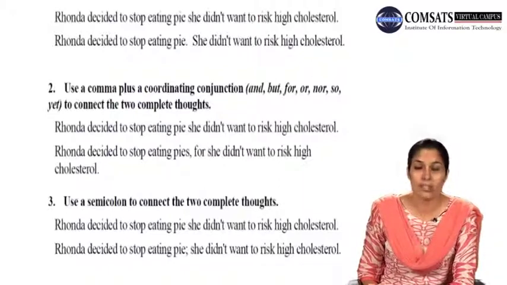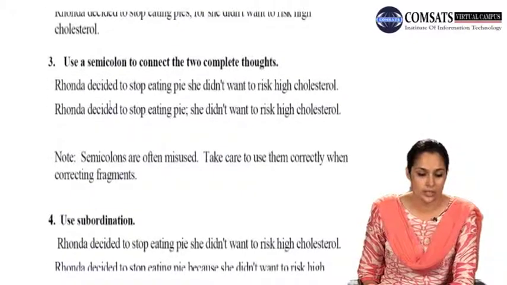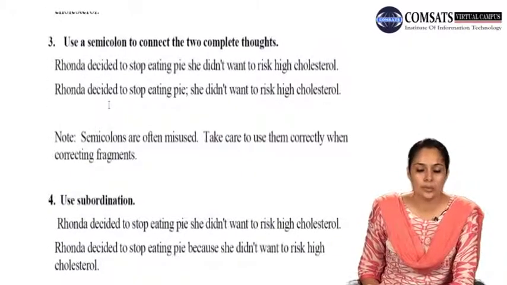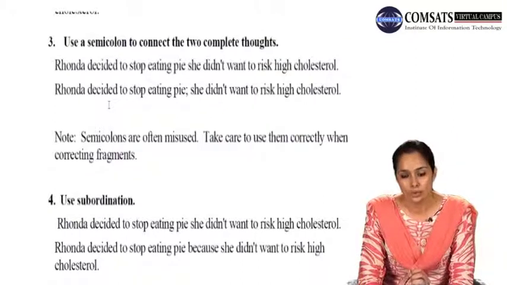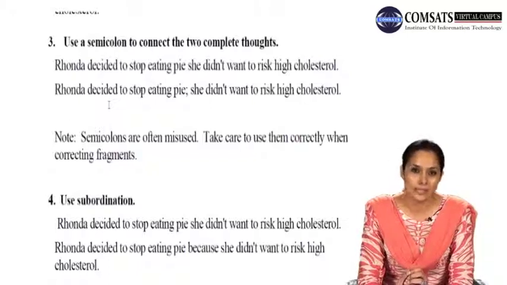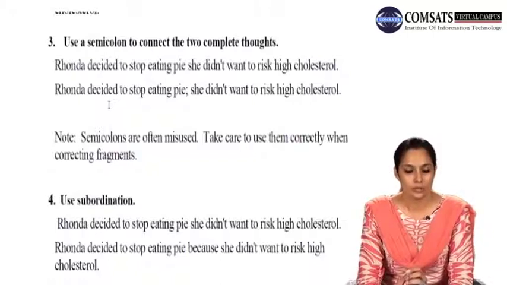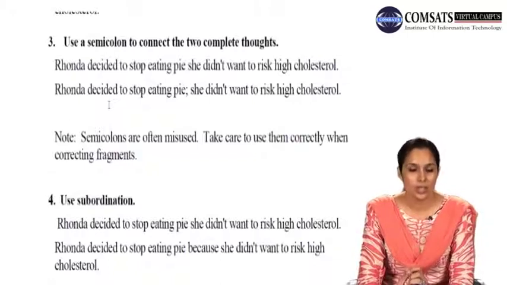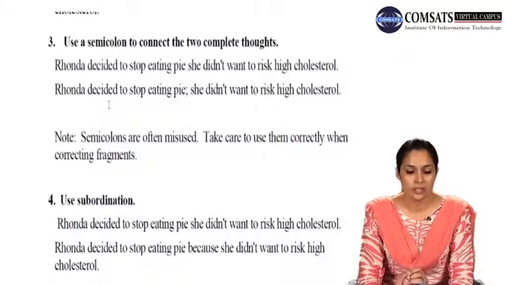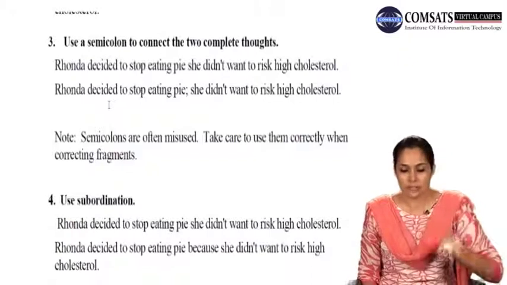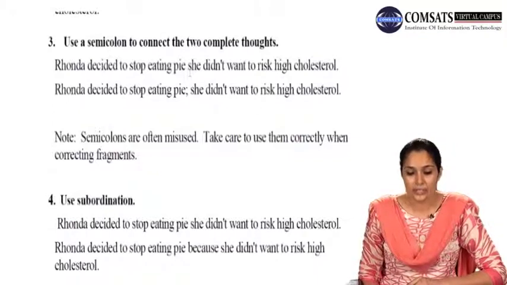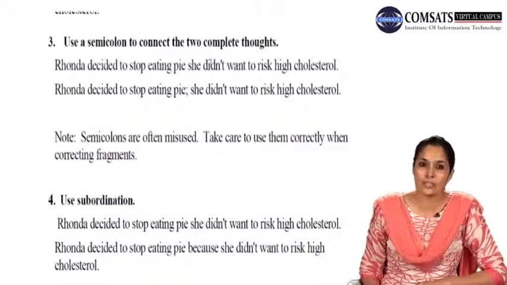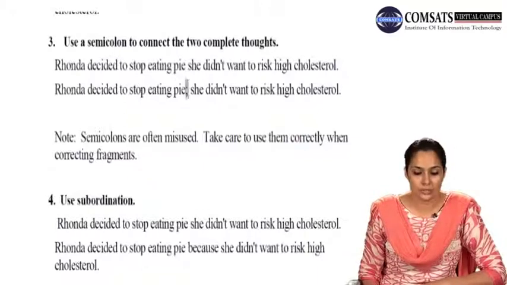This is the second way of correcting or connecting a run-on sentence. The third one is use a semicolon to connect the two complete thoughts. Now, semicolon, as you have studied in the punctuation marks, is a slightly longer pause than the comma and slightly shorter pause than a full stop. So you can connect these thoughts that are run-on sentences with the help of a semicolon as well. This particular sentence, that is the fused sentence, Rhonda decided to stop eating pie. She didn't want to risk high cholesterol, can be connected with the help of a semicolon, that is right here.